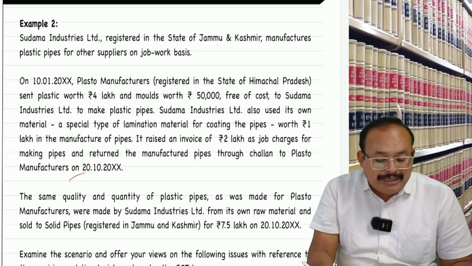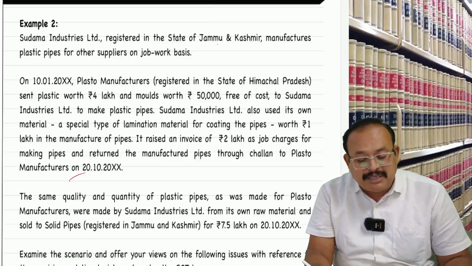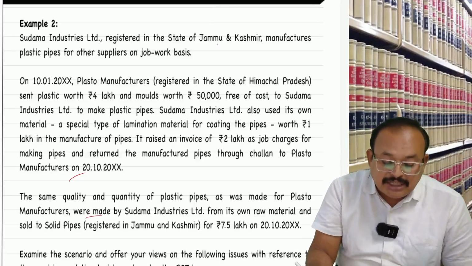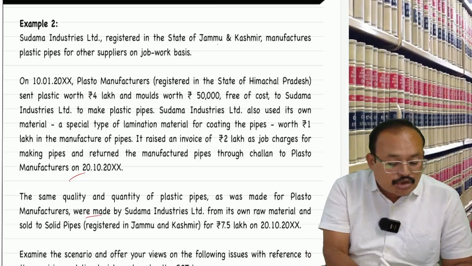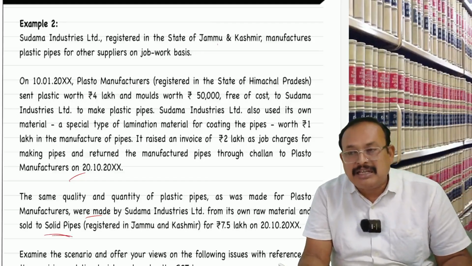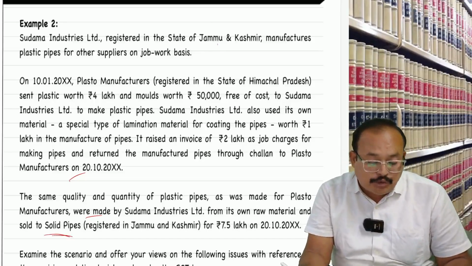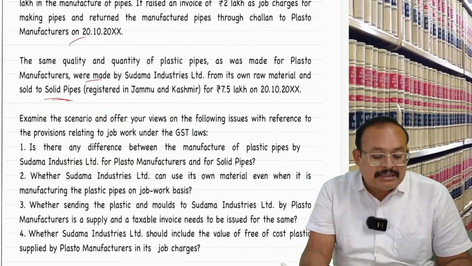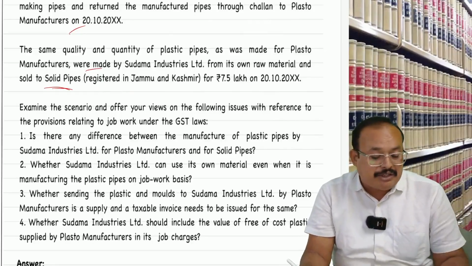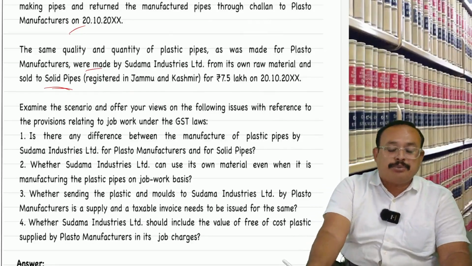The same quality and quantity of the plastic pipes as was made for Plasto manufacturers were made by Sudama Industries from its own raw material and sold to Solid Pipes, registered in the state of Jammu and Kashmir, for rupees 7,50,000 on 20th October. Examine the scenarios offered for your views on the following issues with reference to the provisions relating to job work under this particular GST law.